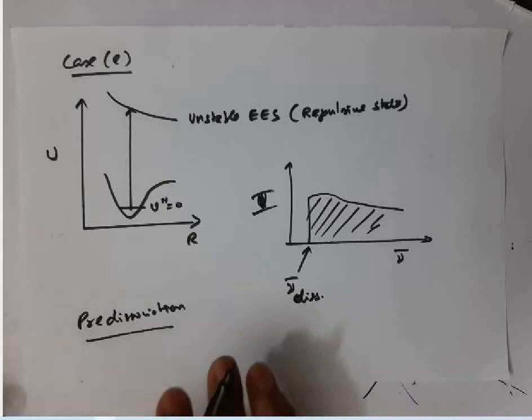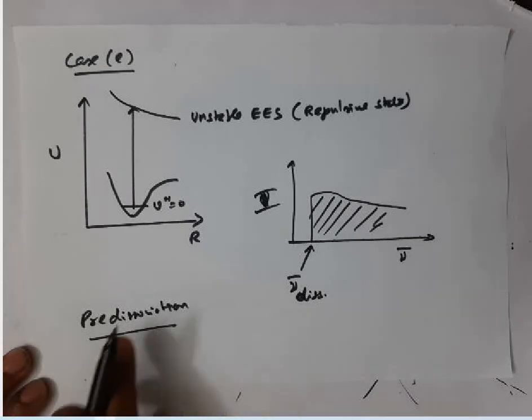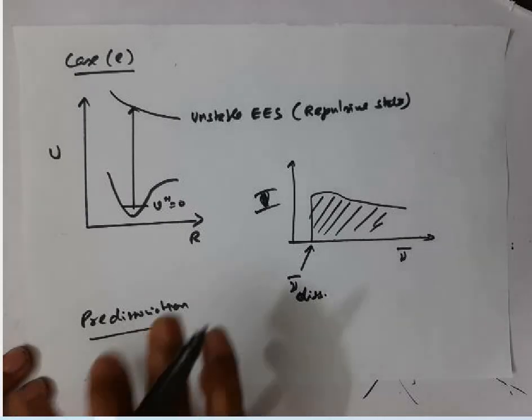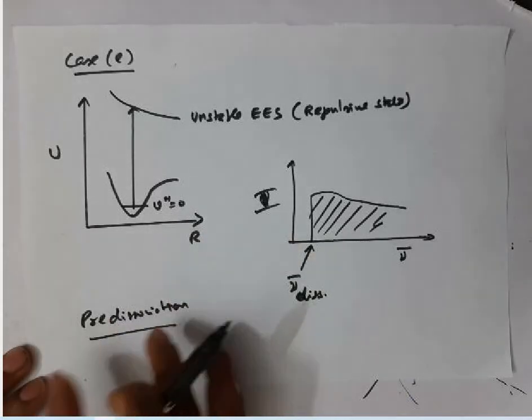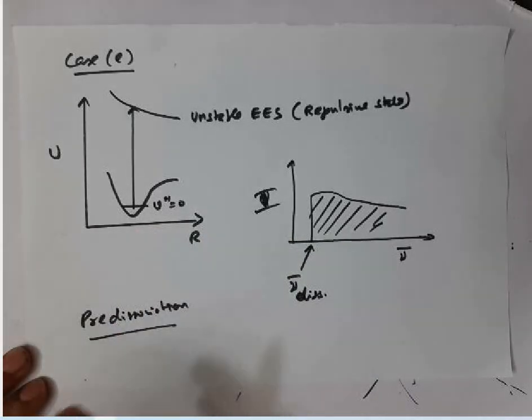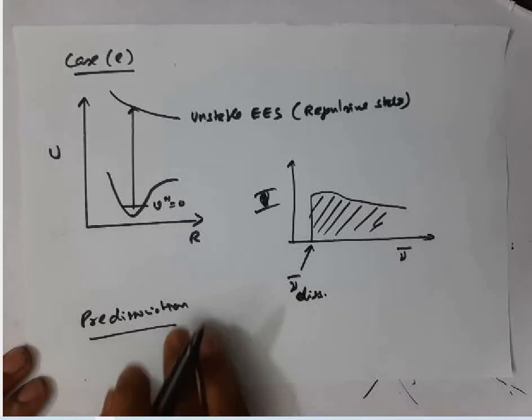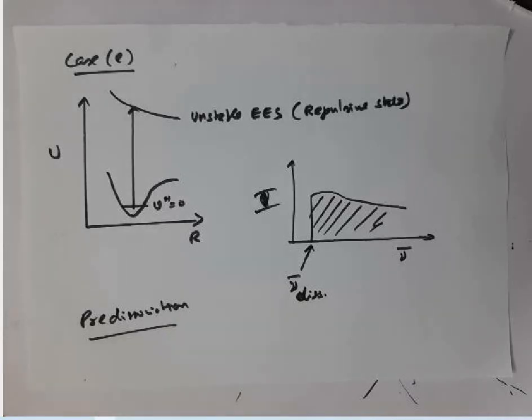In the next class I'll introduce pre-dissociation and how the spectrum looks in that case. After that we'll discuss how to calculate the dissociation energy for the ground electronic state and excited electronic state.